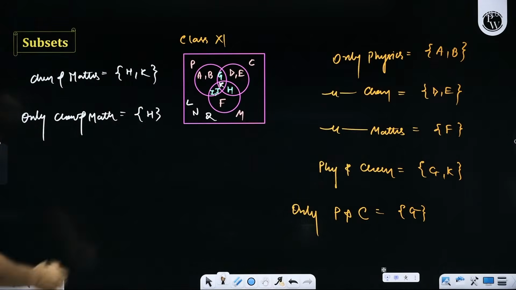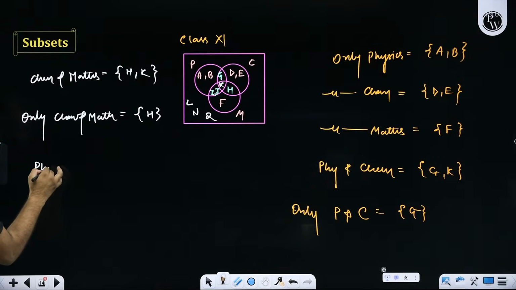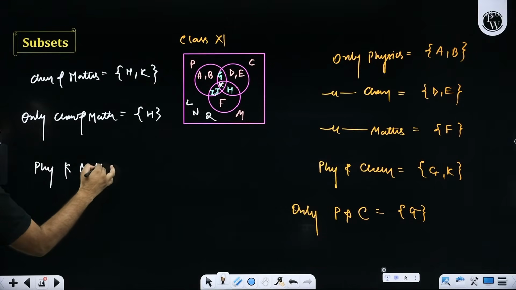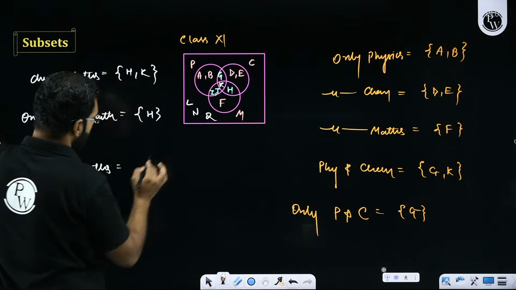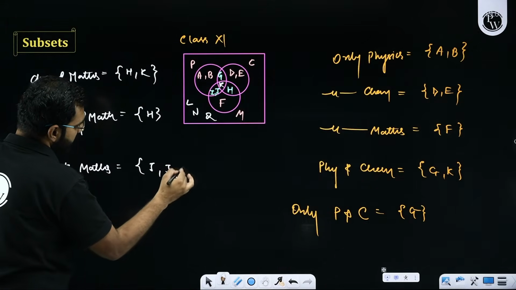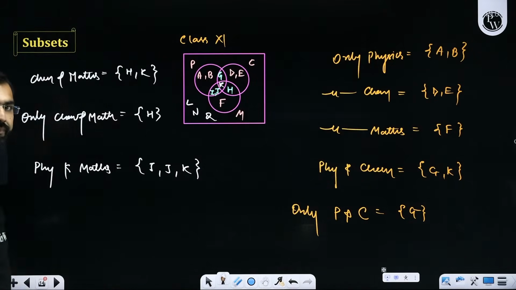Similarly, if I ask you the people who like physics and maths, what will be your response? Sir, physics and maths is liked by I, J, K. There are three people, so I, J, K. These are the three people who like physics and math.